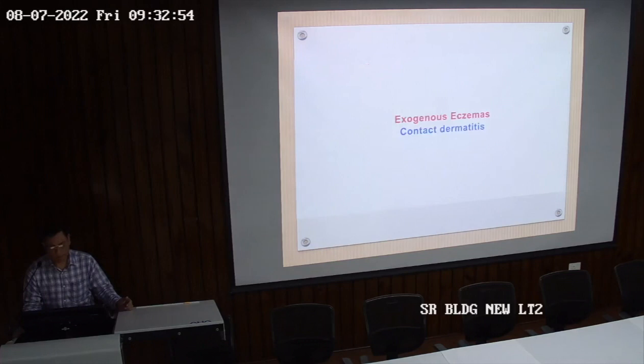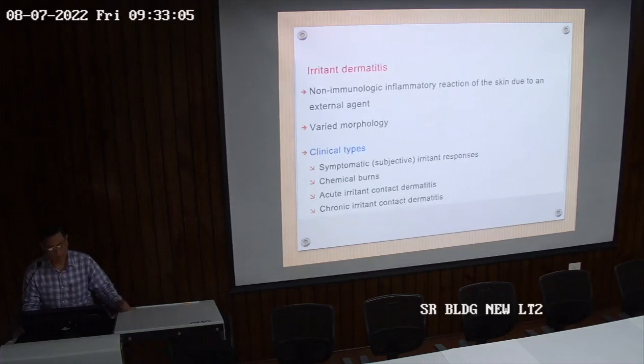So first we'll go through the exogenous eczemas, that are caused from outside. One of the most common causes is contact, what we call contact dermatitis. Contact dermatitis is again divided into two: irritant contact dermatitis and allergic contact dermatitis. It is a non-immunological inflammatory reaction of the skin due to an external agent. So when it is non-immunological, it is irritant contact dermatitis. It will immediately cause a reaction and eczema.